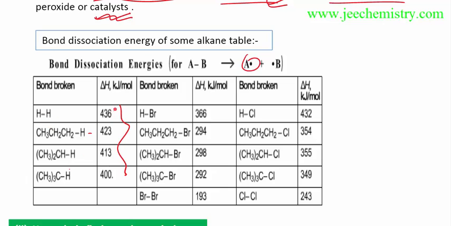The bond dissociation energies of some compounds are shown here. In this way, free radicals may form from these compounds. I have shown some compounds where free radicals can form in the case of polar covalent bonds.